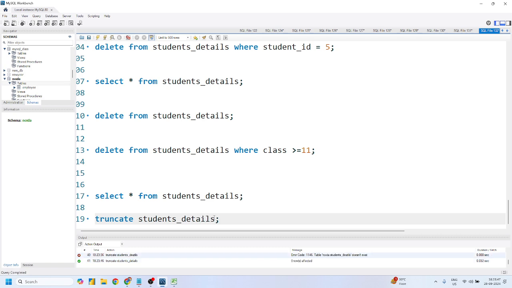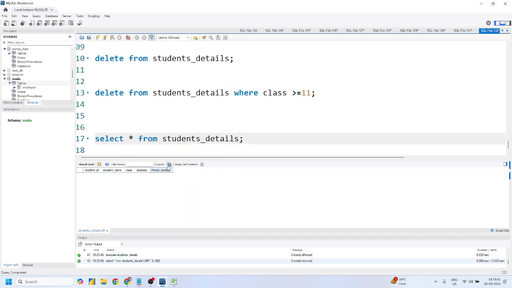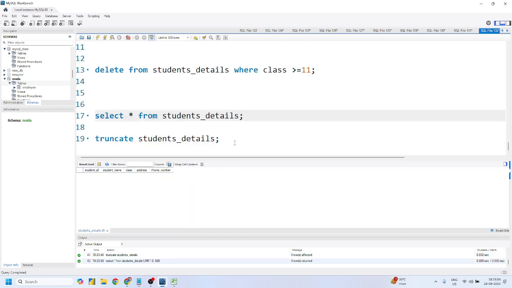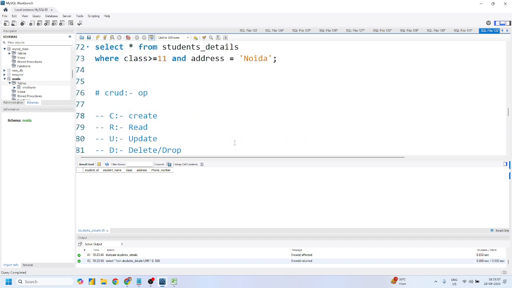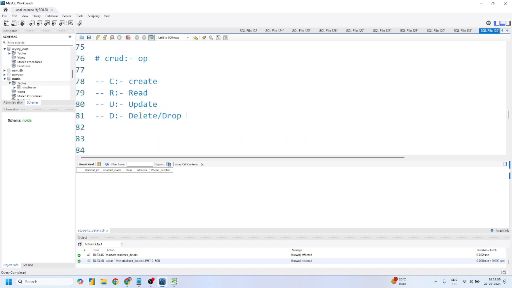Details, right? And all rows will be affected. And if I just run this, there are no such rows. Yes or no? And in this same way, you have learned the concept of the delete command, right? Update as well. Now, what is the use of this drop command, Pradeep sir?